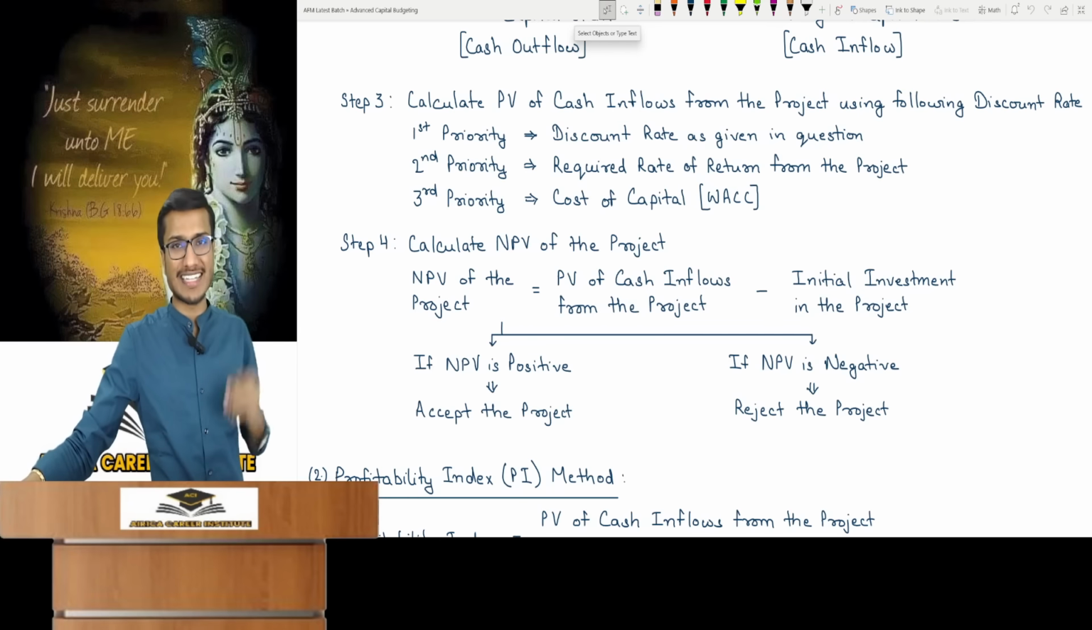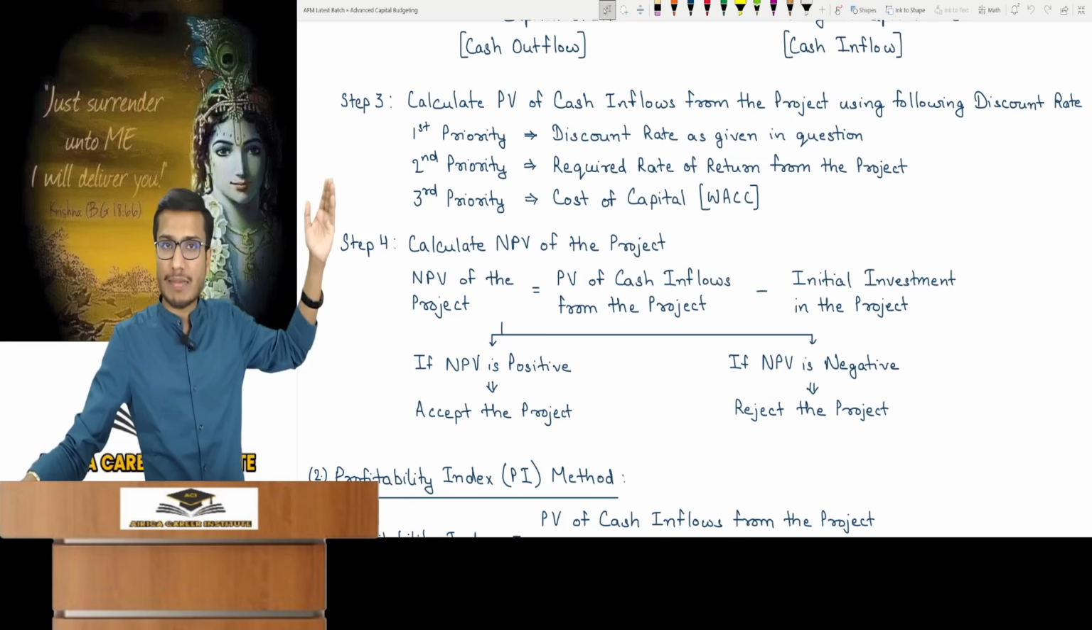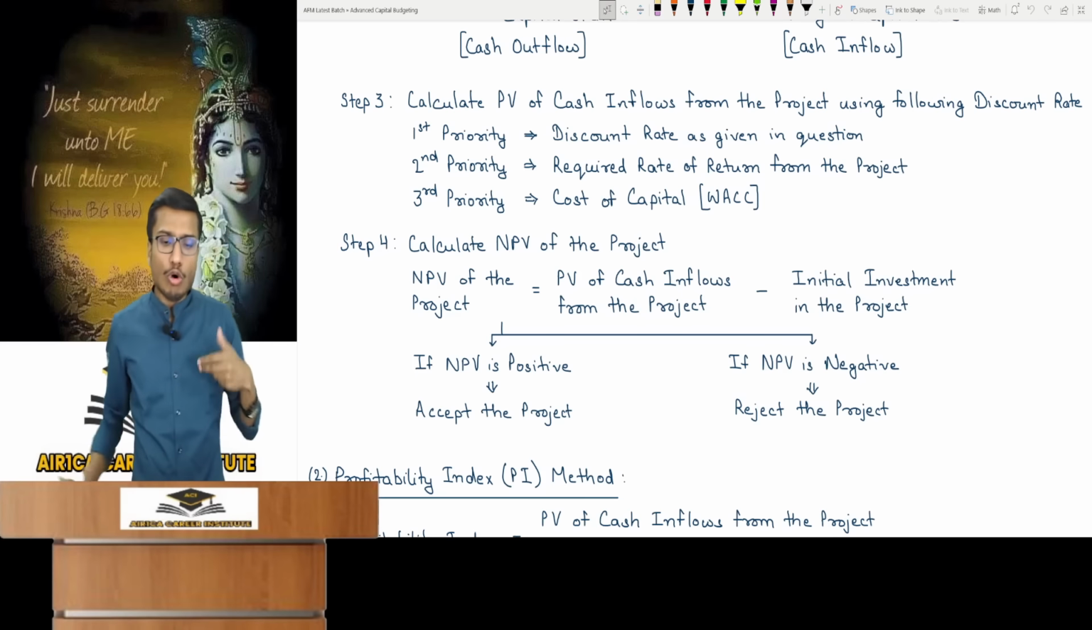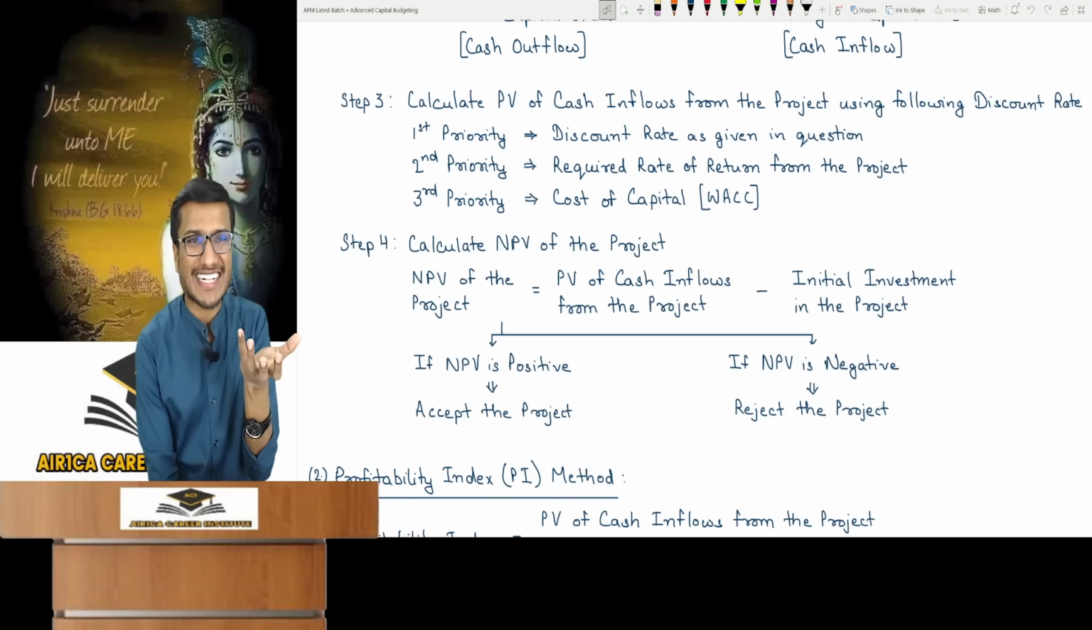Understood the point? Okay, let's see. We discussed the discount rate, then I explained required return, and WACC is the third priority. What is cost of capital? It's the minimum required return.